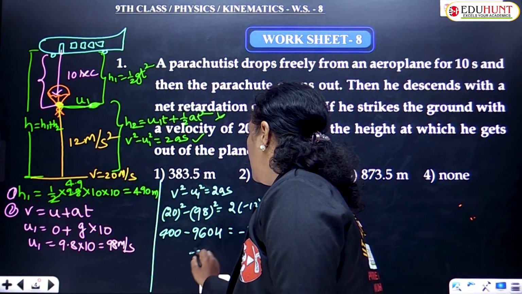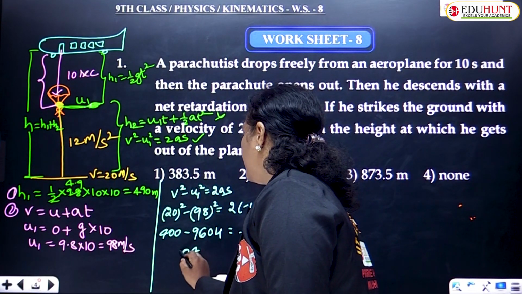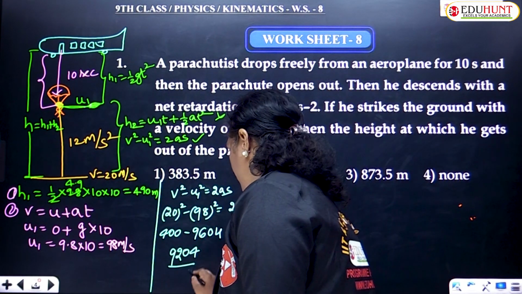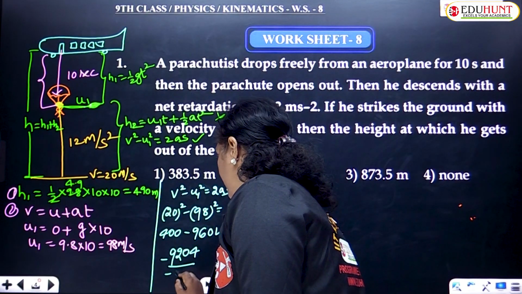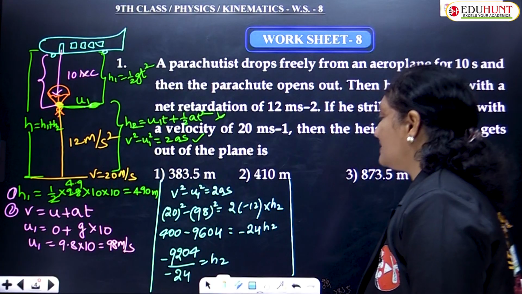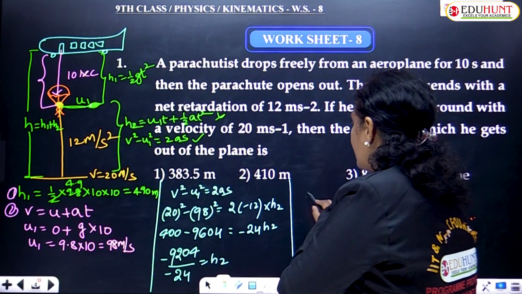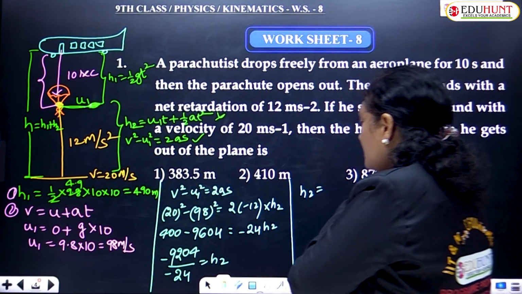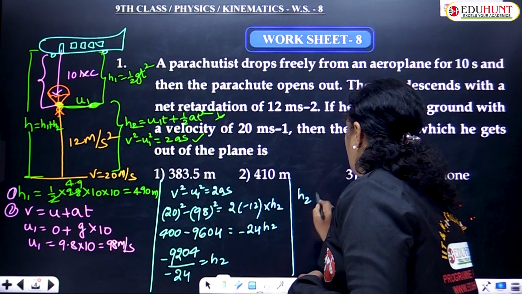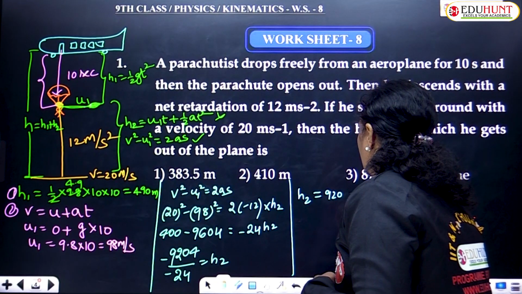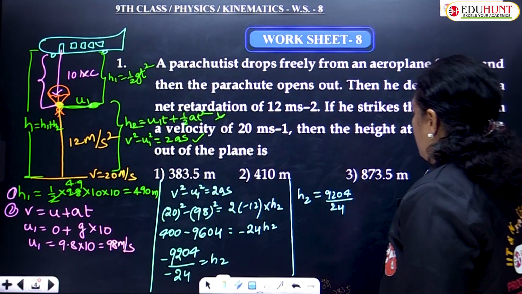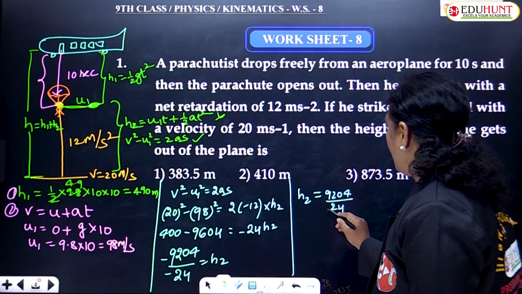This is 4, this is 0, 6 minus 4 is 2, so 9204 upon minus 24 is the value of h2. So solve this, children. h2 is equal to 9204 upon 24.